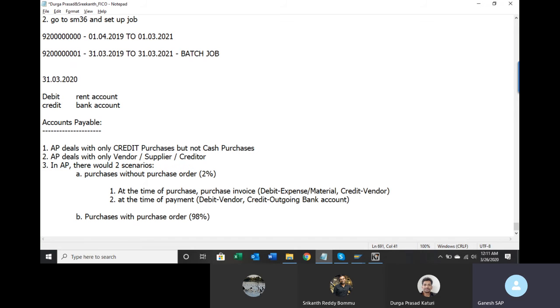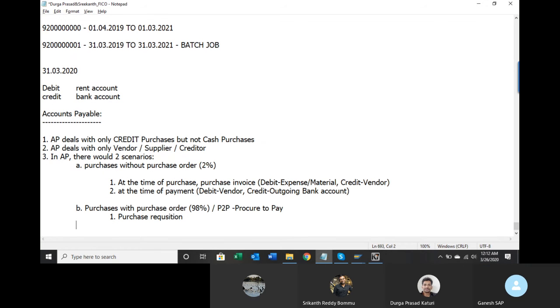Coming to the with purchase order scenario, it is also called as P2P, procure to pay. This cycle consists of, you will start with purchase requisition, followed by purchase order.